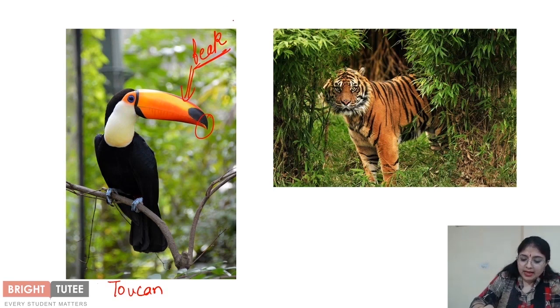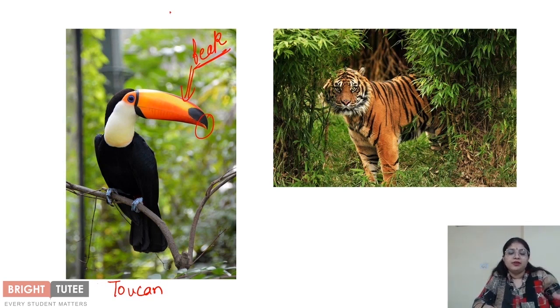So this beak actually helps the bird in getting the food from the branches that are too weak to support its weight. This bird is quite heavy, and for the fruits which are located far off on the weak branches, this beak helps it in reaching those fruits because it is a long beak, and the bird is able to fulfill the requirement of its food material.